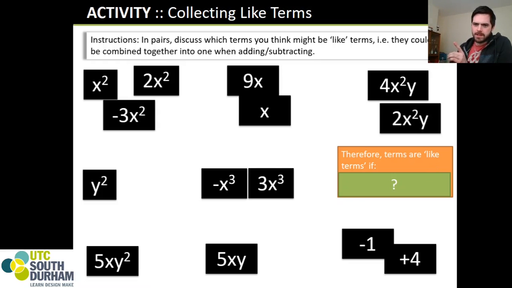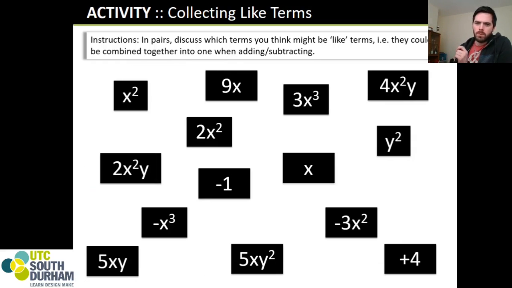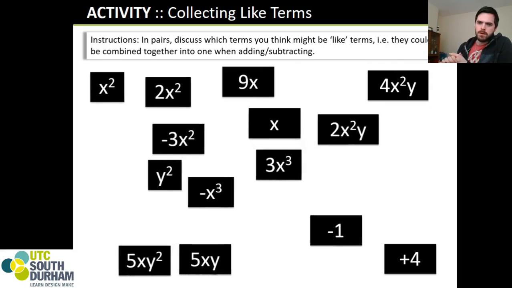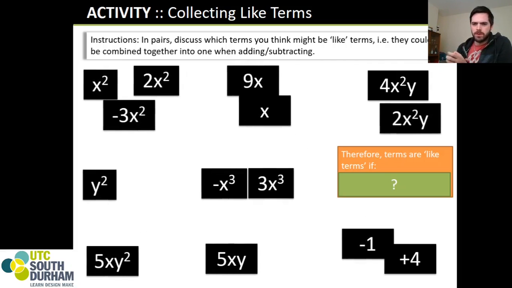Notice how they've been collected. I'll show you that again. Before, we had a jumble. Now there's some sort of order to it. Again, pause the video and see if you can figure it out for yourself. However, for those of us that just want the answer and want to see what's going on, I'll combine them for you. You'll notice that over here, all I have are x squareds. All of those we could readily add and subtract. Over here I've just got x's. All of those we can readily add and subtract.